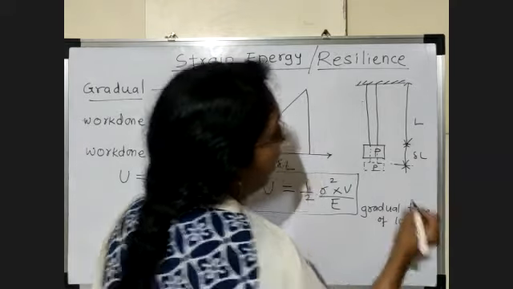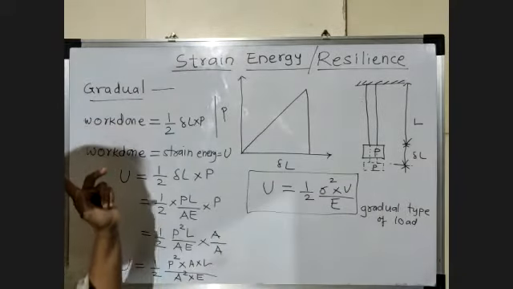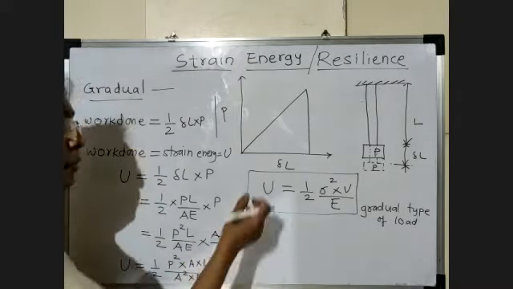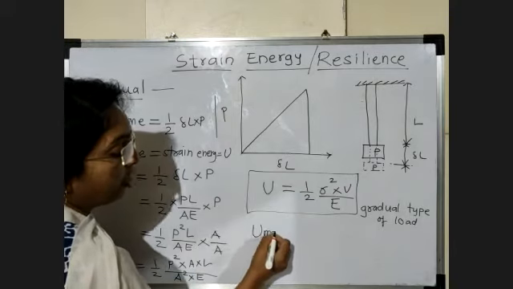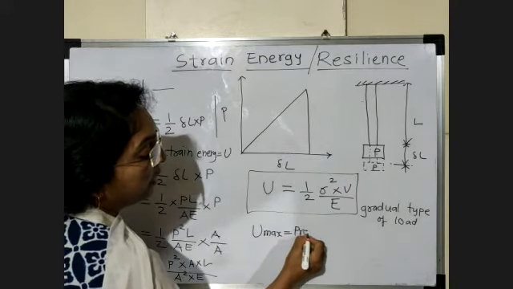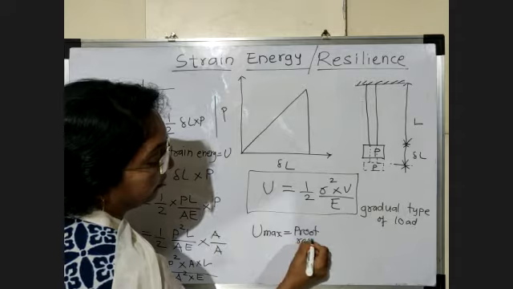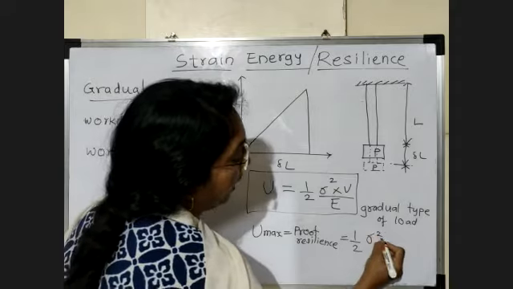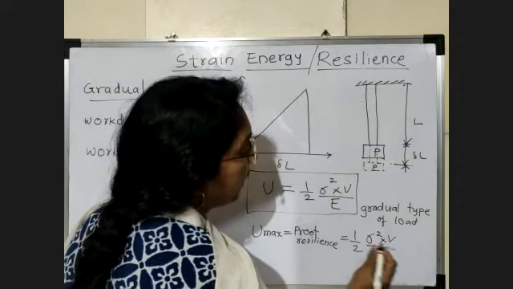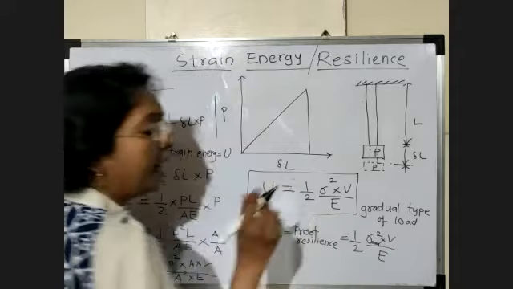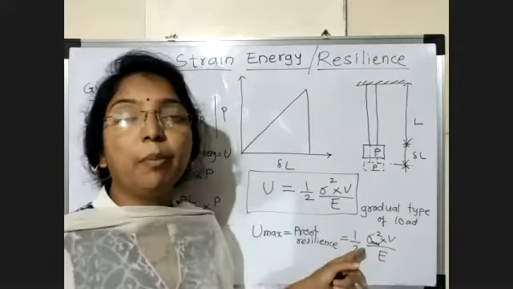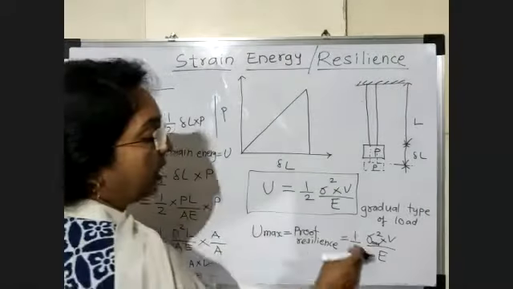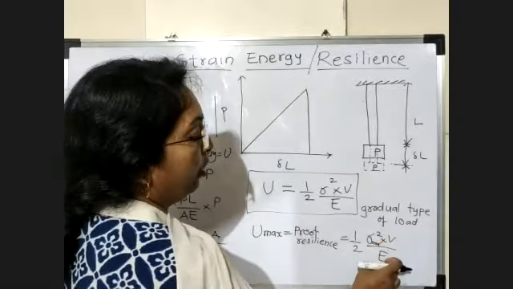Now, when this energy is maximum, that is up to the elastic limit, we can say this is U max, or it is called proof resilience. It is half sigma square into V by E. We write sigma max because the stress is maximum at this limit. So proof resilience is half sigma square max into volume upon E.